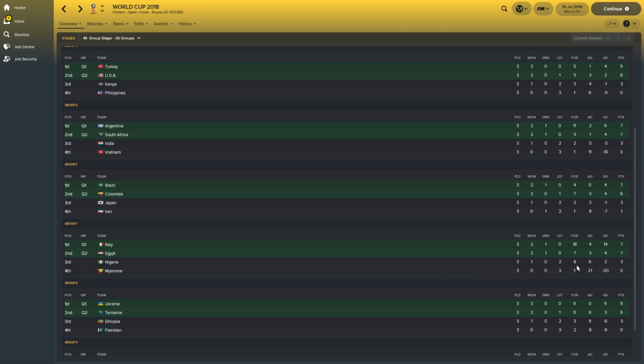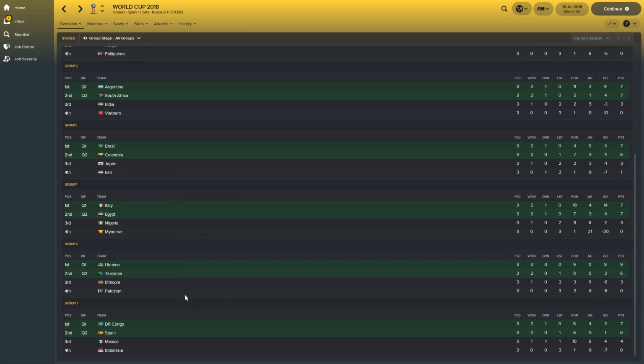Italy topped Group F, just ahead of Egypt. Italy scored 18 goals. They beat Myanmar 11-0. Poor old Myanmar, minus 20 goal difference. They did manage to score against Egypt, but yeah, it wasn't great. Nigeria, I mean, that's a tough group as well to call. Italy, Egypt and Nigeria. There's generally 3 pretty good teams in each of the groups, apart from Group G, which is the most fascinating one.